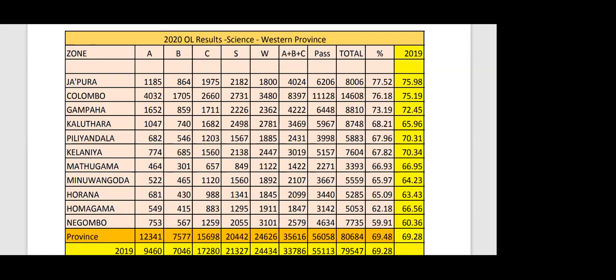Then if you take the island, okay, I'll ask a simple question. Who can guess which educational zone, or at least which district or which province? Not science, the overall highest pass rate in the country, who can guess? From a few of you, which district or which province? Hambantota. Okay, Hambantota, right? The Southern Province maybe. Good. Did I tell you about this? Anyway, that is Walasmulla.